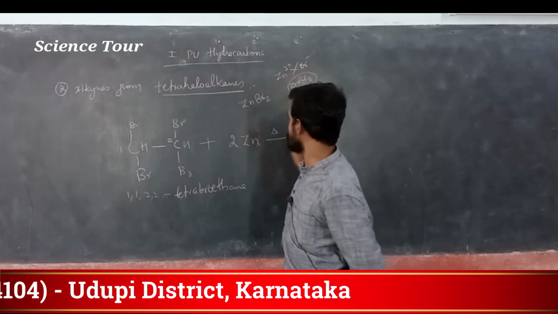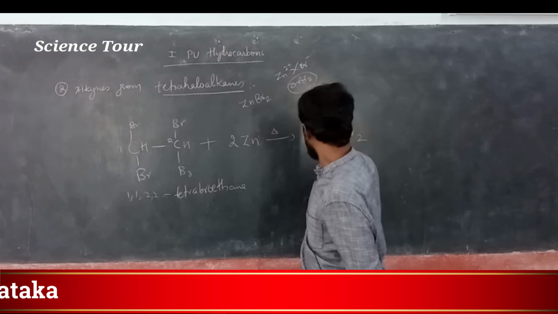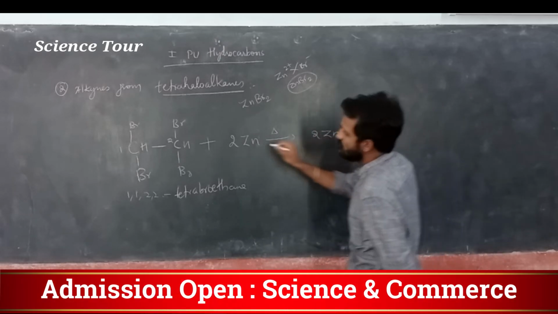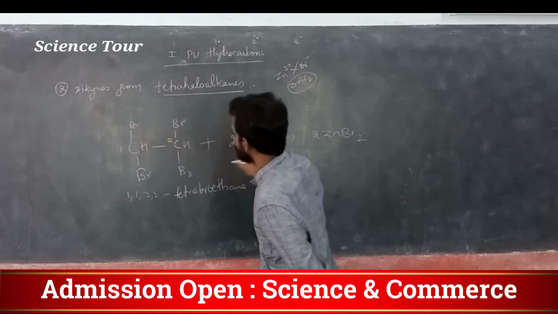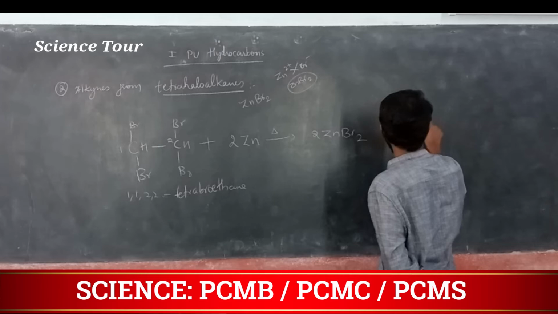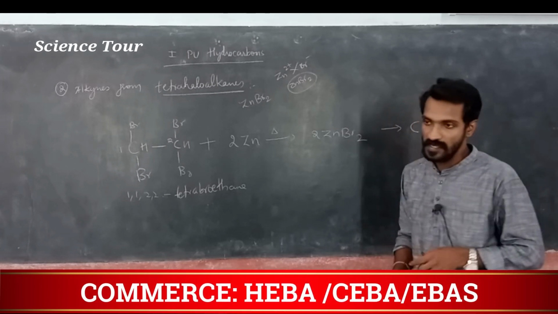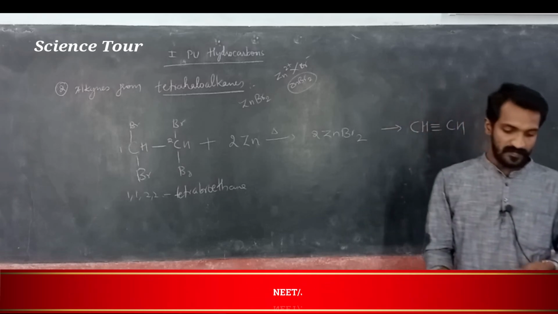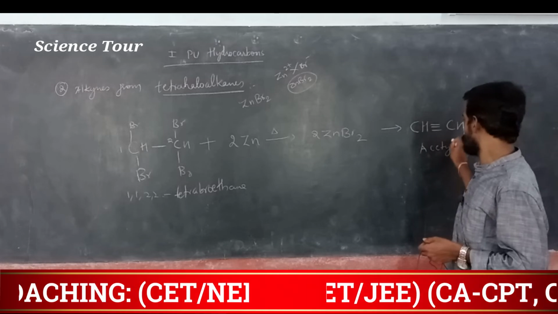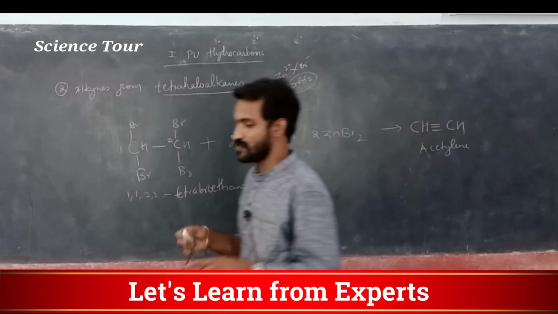So here 2 zinc is there, 2 zinc bromide will form. At the same time this bond comes back here, it gives actually CH triple bond CH, the product acetylene. And zinc bromide is the product.